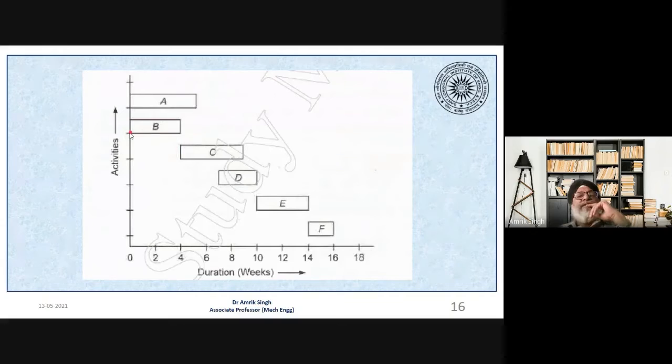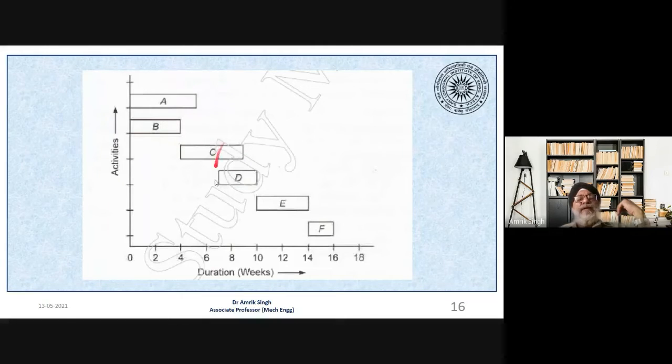Then parallelly we can start job B also, which may not be dependent on A, or which might be requiring a different workstation or the machine tool. So it takes 4 weeks. Okay, but C cannot be started unless and until B is complete. So that means C is dependent on B. So C takes another 5 weeks. So we can draw this chart.